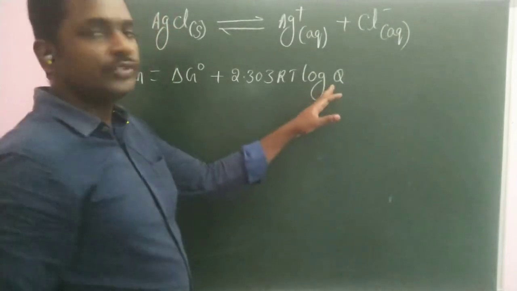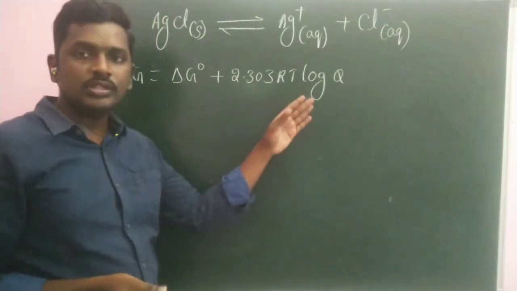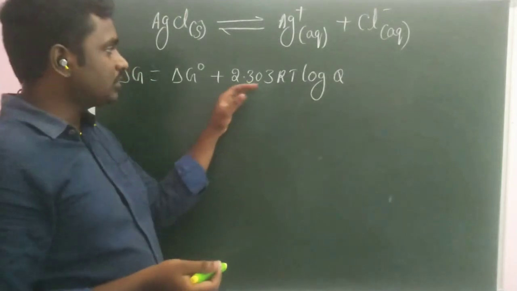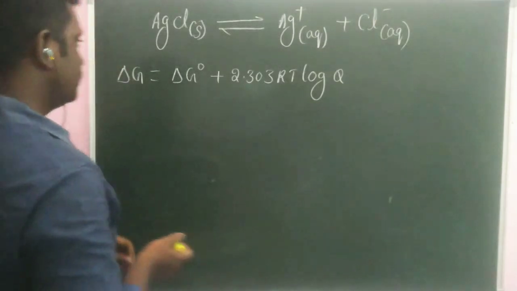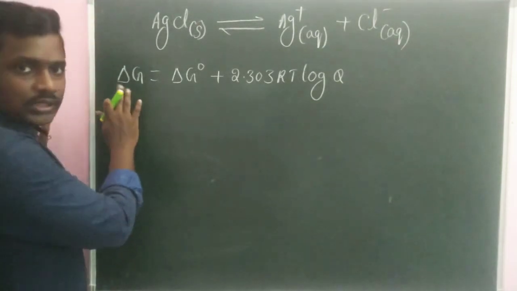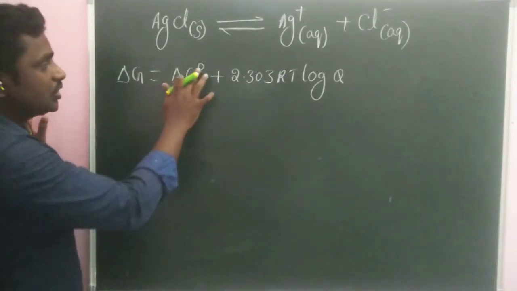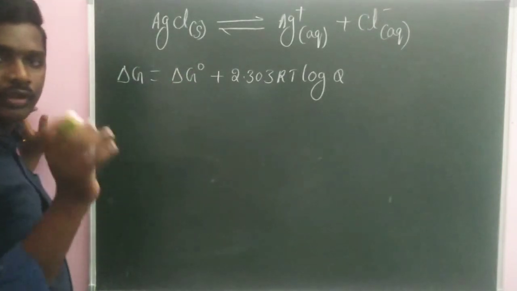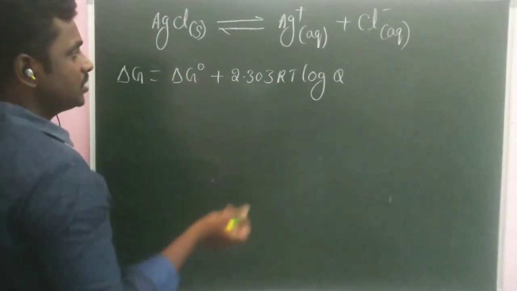Q you already know, which is nothing but the reaction coefficient. You can also write this expression in terms of natural logarithm, no problem. In place of 2.303 RT log Q, you can also write it in the form of natural logarithm. So in this expression, delta G indicates the total change in Gibbs energy, and delta G naught indicates the standard change in Gibbs energy for a given amount of substance.